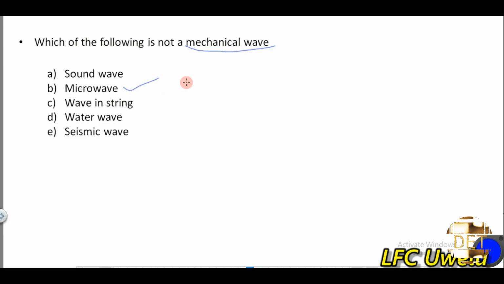Microwave is an example of an electromagnetic wave. It is electromagnetic because it does not need a medium to travel. The electromagnetic waves that we looked at are ROIVUXGM.